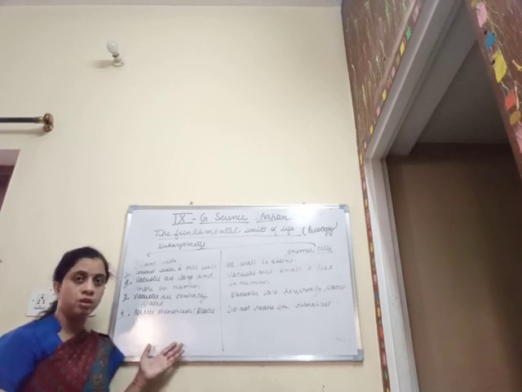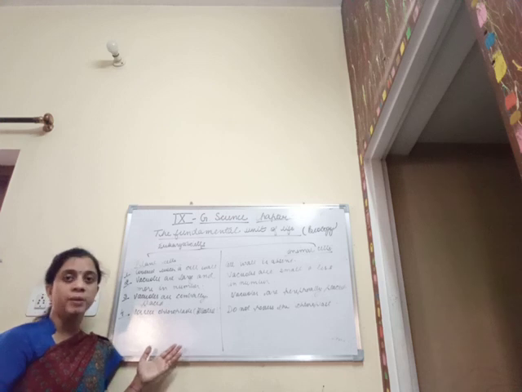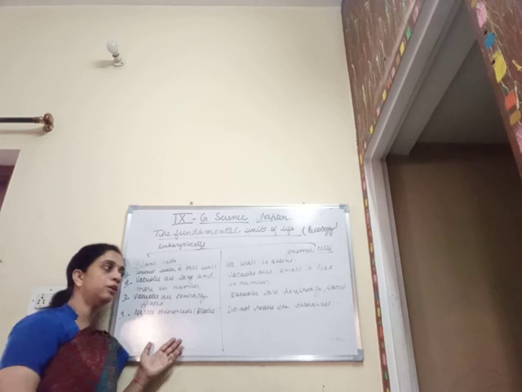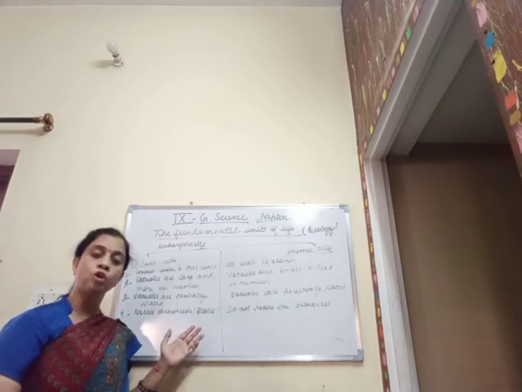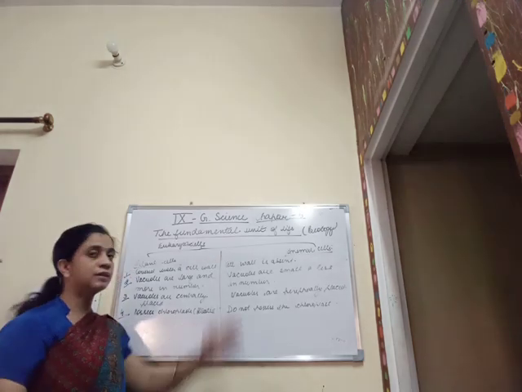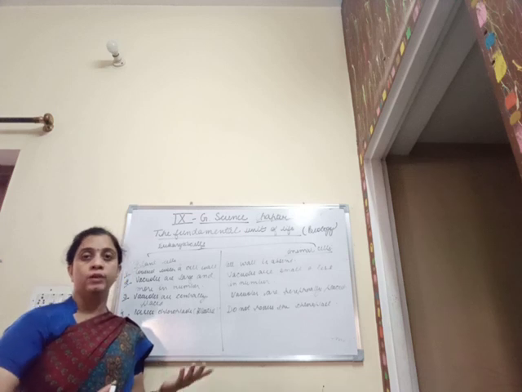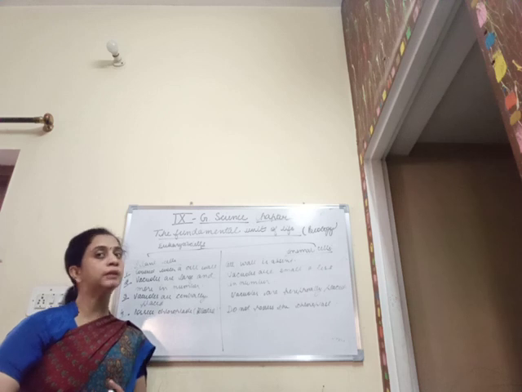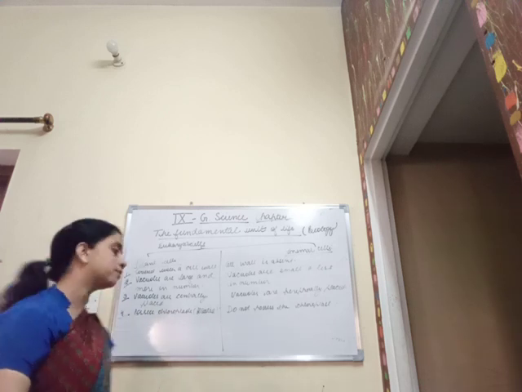In the green plants, which are capable of synthesizing their own food by conversion of the sun energy, light energy into the chemical energy, the chloroplasts play a very important role in the process of photosynthesis. Whereas in animal cells, since they can very easily move here and there, they do not require photosynthesis, since they are depending upon other living organisms, and hence their cells do not possess the chloroplasts.